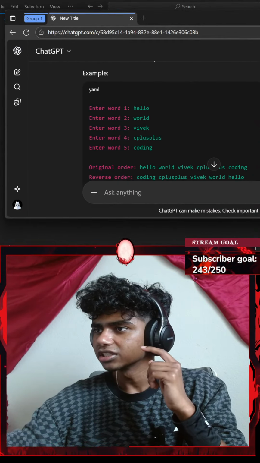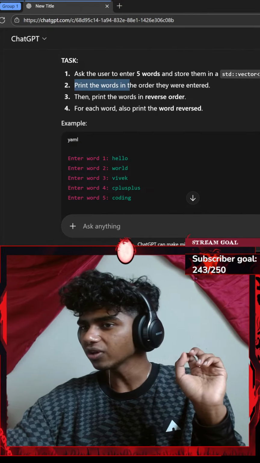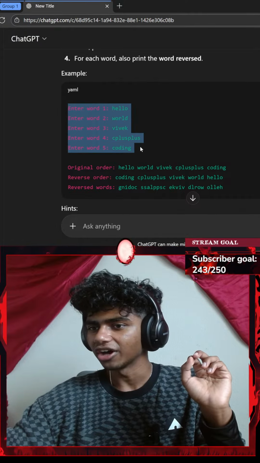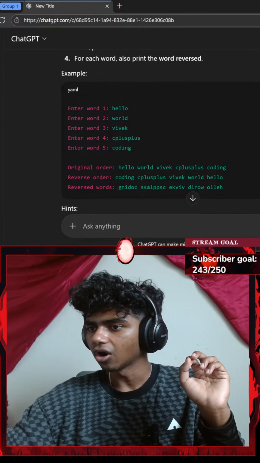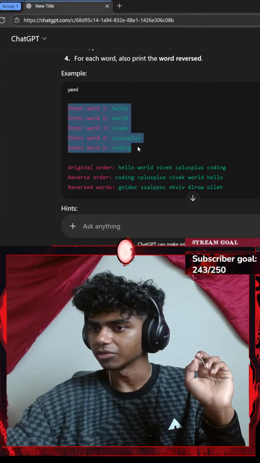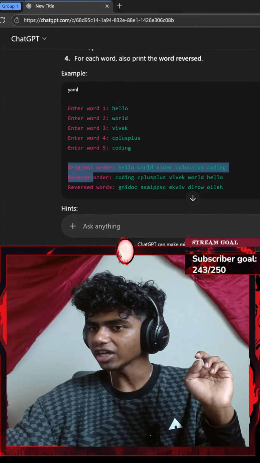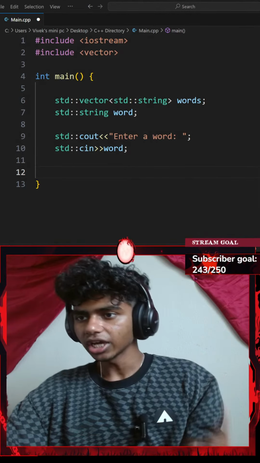So I'm looking at this. By web search, ChatGPT says print the words in the order they were entered. Do I need to print it in this exact order here? I think this is the output, so I think it should be like this. Or should it just be like this? This could be me asking the user. I think I'll go with these orders, the below three ones. Okay, so let's do that.